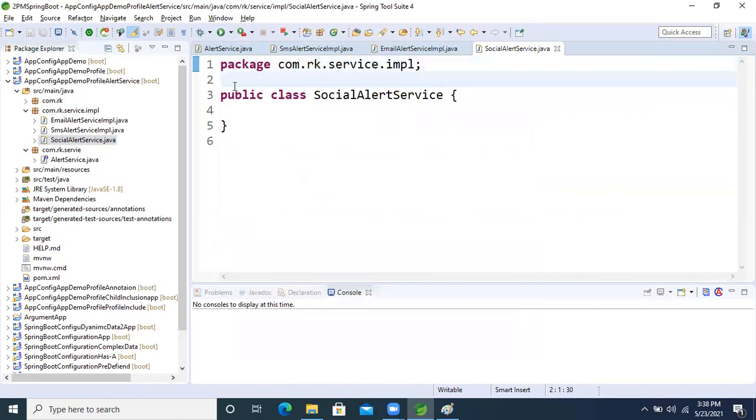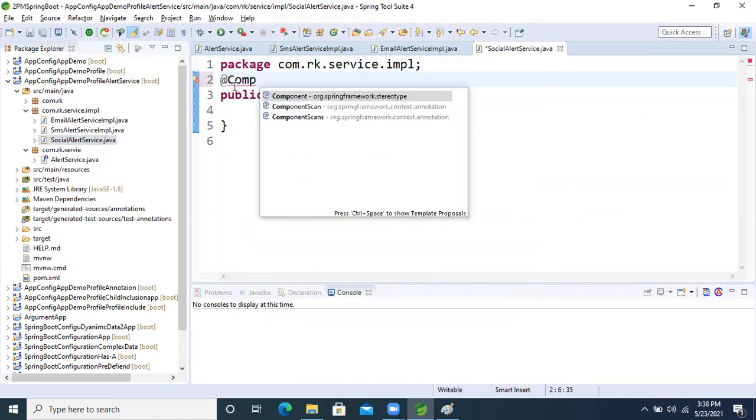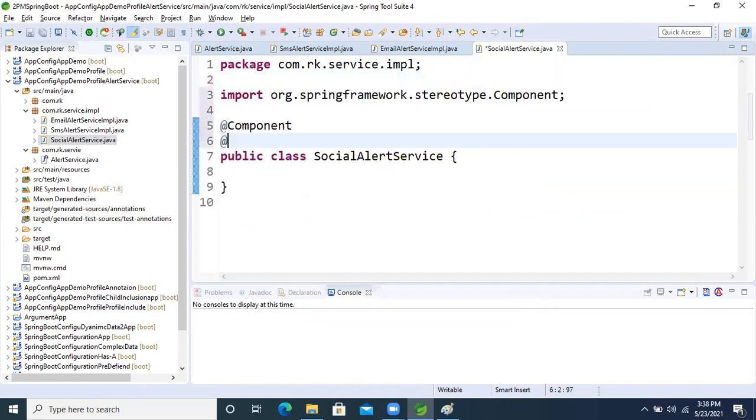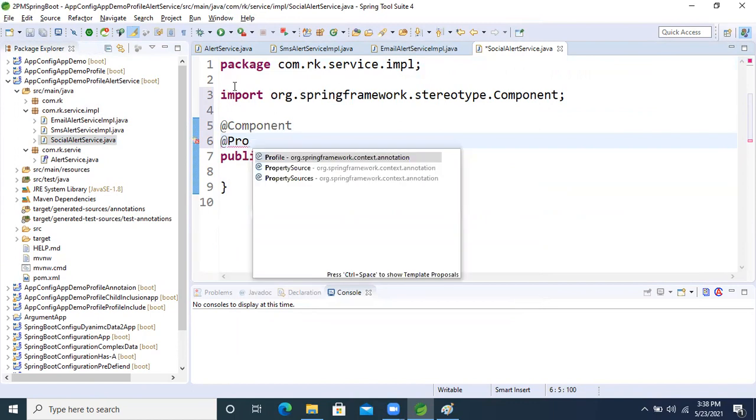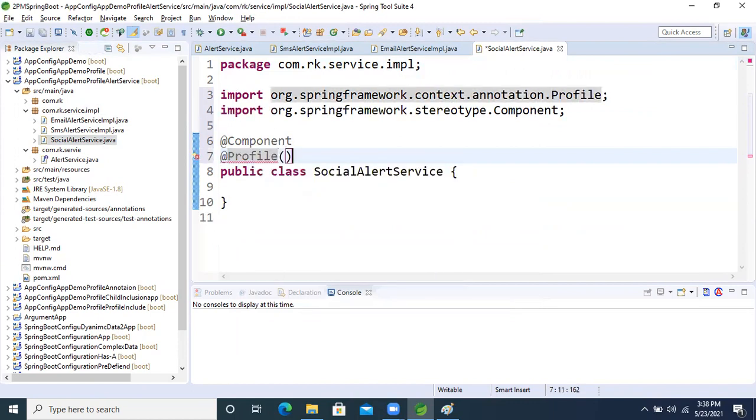Now @Component, and another one is @Profile. Inside this profile I'm keeping the production environment, production means prod.